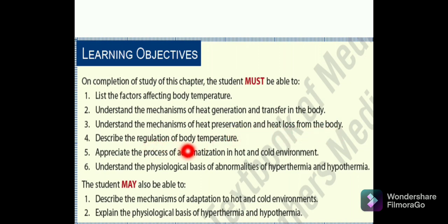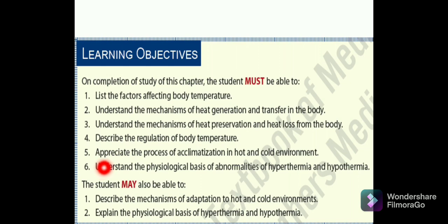The fourth is to describe the regulation of body temperature. So you have to know how the regulation of body temperature takes place. Whenever your body temperature is rising, what are the mechanisms which are acting, and this will bring down your body temperature. Like in cases of hypothermia, in cases of hyperthermia, how your body basically acts.